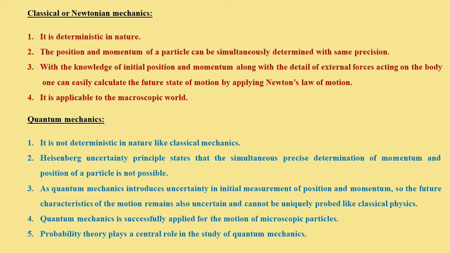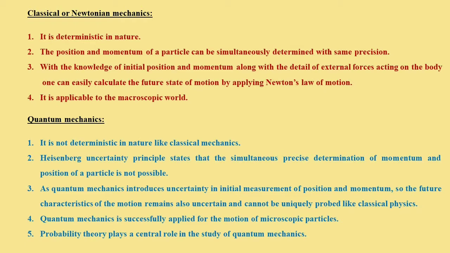Here we can only calculate the probability of finding a particle at a certain position at a particular time, and from that probability distribution we can obtain the approximate average or expectation values of some dynamical observable, which we shall discuss in future classes.